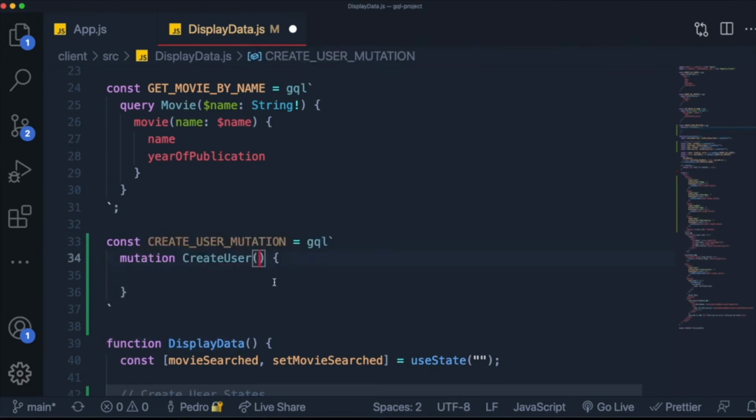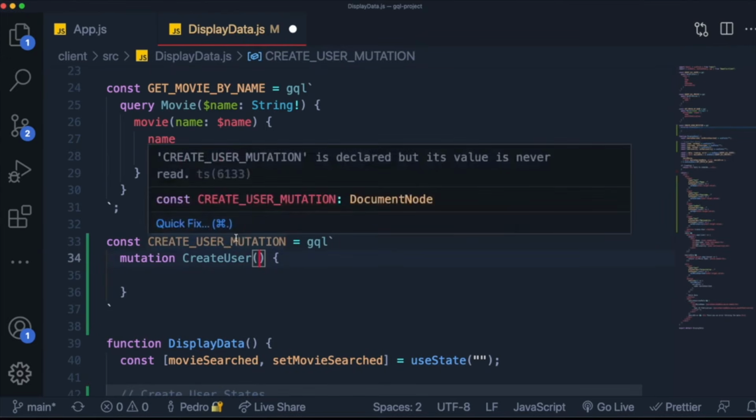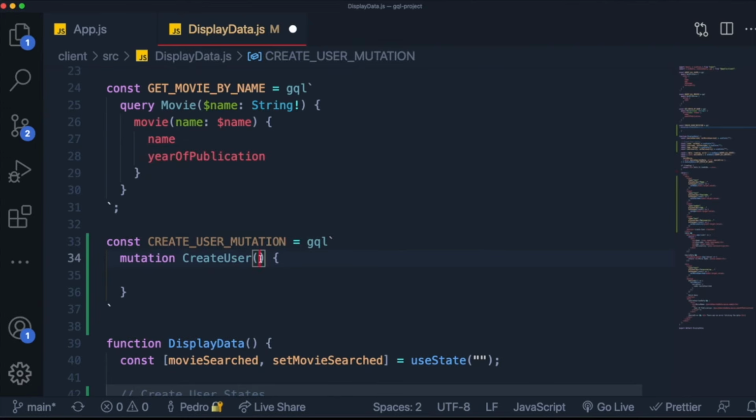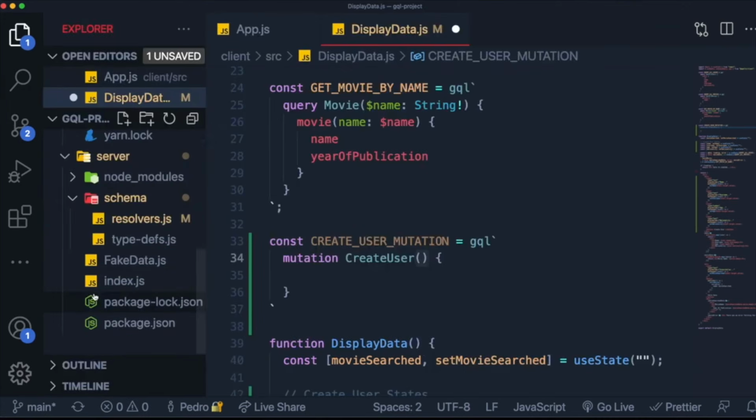Now, the important thing here is we need to take into account that we're going to be passing an input over here. But differently from the kind of inputs that we passed over here, it isn't actually just a variable that is a string. We actually created an input that we pass as the argument of our mutation.